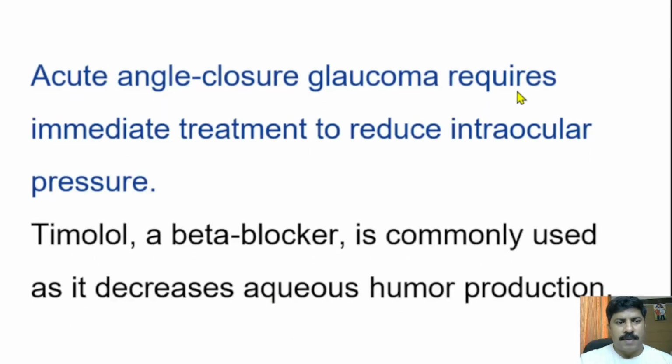Acute angle closure glaucoma requires immediate treatment to reduce intraocular pressure. Timolol, that is a beta blocker, is commonly used as it decreases aqueous humor production. So usually glaucoma is due to increased intraocular pressure. The intraocular pressure is mainly due to increased production of aqueous humor or decreased absorption. So timolol will reduce the production of the aqueous humor. So that will lead to the decrease of IOP.